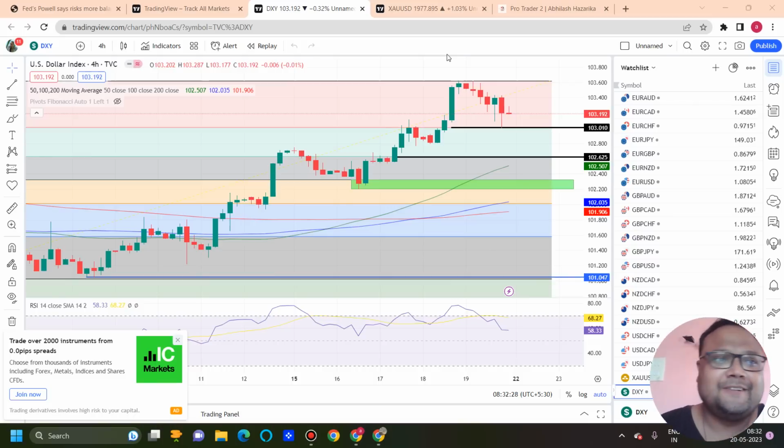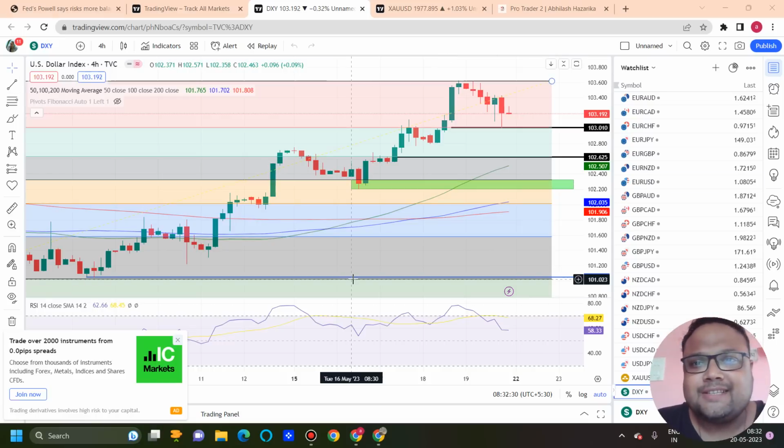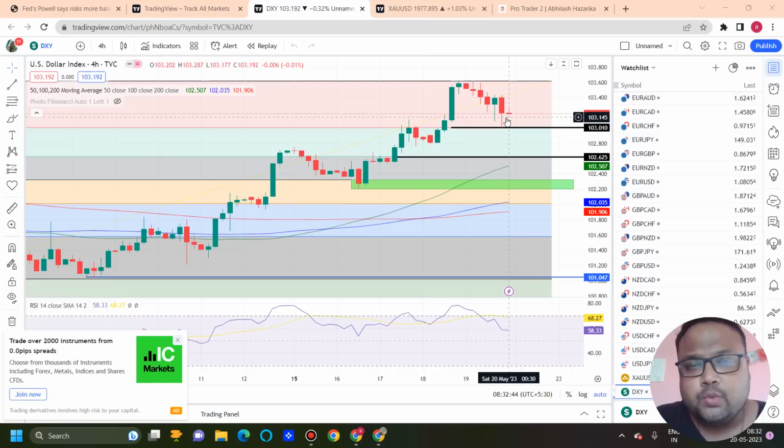So let's get started. My dear friends, this is the 4-hour chart of DXY. We were waiting for the speech of Federal Reserve Chairman Jerome Powell, and we were hoping for some crazy volatility, but we did not get it, sadly. But yes, there was some drop on the chart of DXY and our level worked perfectly. We were hoping for a retracement around the 103 level. Market came to 103 and bounced perfectly.